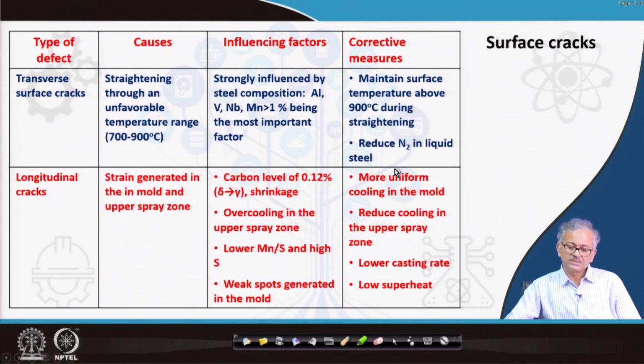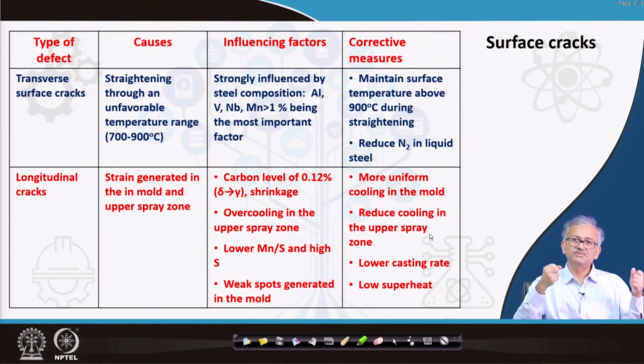What are the corrective actions? There is more uniform cooling in the mold, and reduced cooling in the upper spray zone. In the upper spray zone, if you cool very fast, you don't do that, because strain generation becomes very high, because the interior is liquid and the surface becomes very cold.